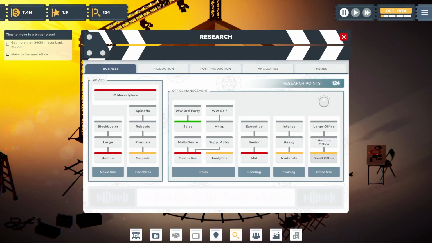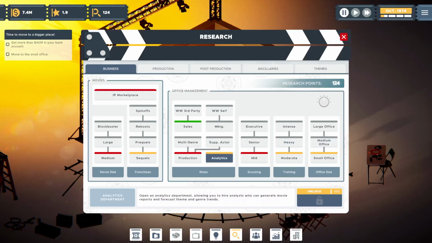We can open up possibilities like sequels. This allows us to create franchises. Remember I talked about the possibility of that. And the analytics department allows us to hire analysts where we can start to generate reports on trends and themes. Remember before when I talked about how the trend fatigue happens? Well, those researchers allow you to see what things will be popular, what things won't, and you can produce and build movies in anticipation of those things being popular, and it'll help you at the box office, and maybe critically as well.